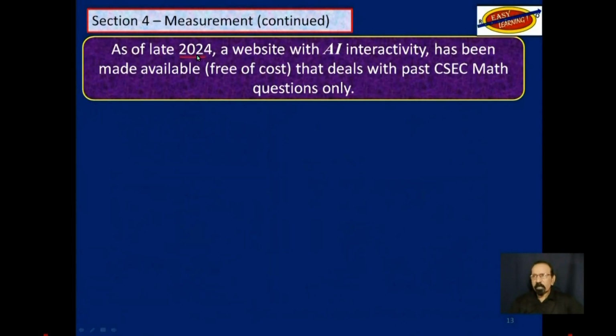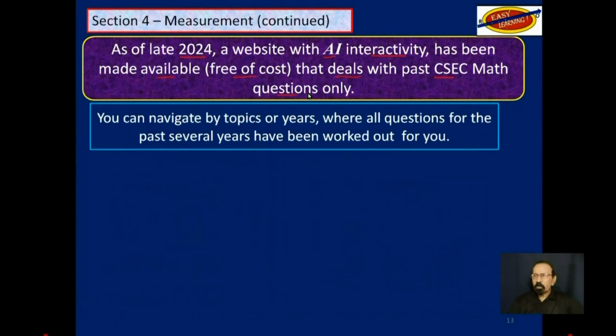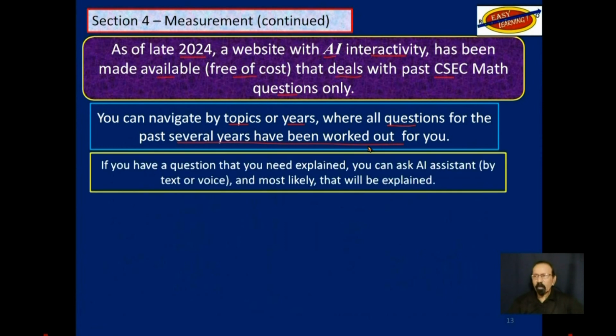Also, as of late 2024, a website with AI interactivity has been made available, free of cost, that deals with past CSEC math questions only. You can navigate by topics or years, where all questions for the past several years have been worked out for you.